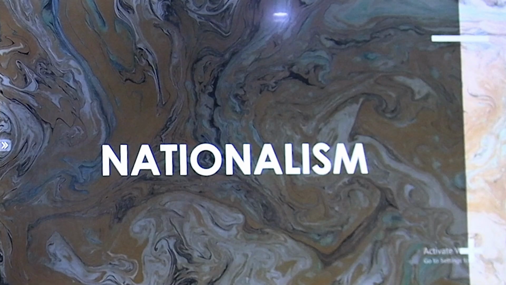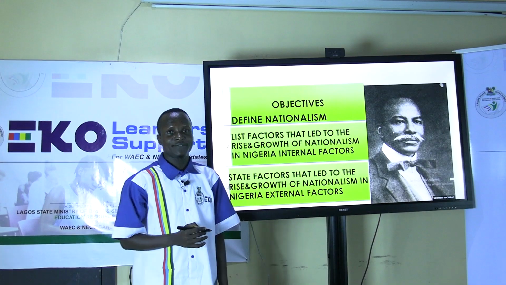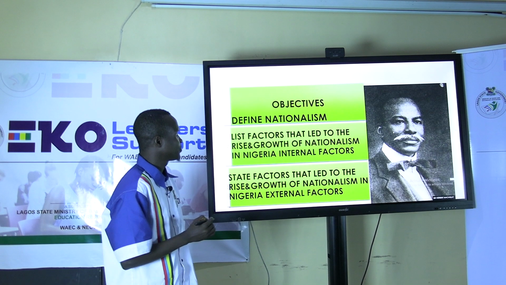Nationalism. Objectives of today's topic. Number 1, define nationalism. Number 2, list factors that led to the rise and growth of nationalism in Nigeria: internal factors. Number 3, state factors that led to the rise and growth of nationalism in Nigeria: external factors.